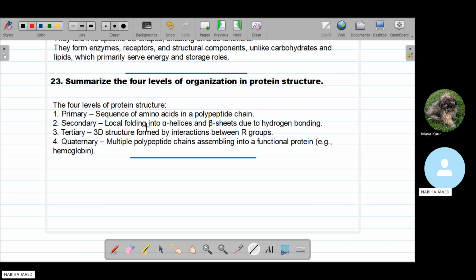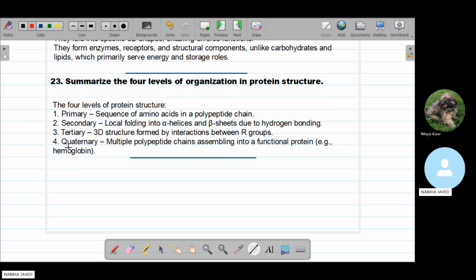In the secondary, local folding occurs into alpha helices and beta sheets due to hydrogen bonding. In the tertiary structure, the three-dimensional structure is formed by the interaction between the R groups due to different bondings, like hydrogen bonds, ionic bonding, and disulfide bridges.